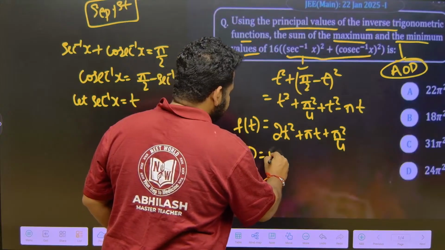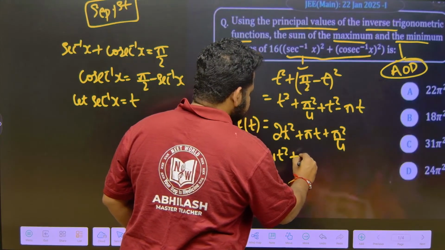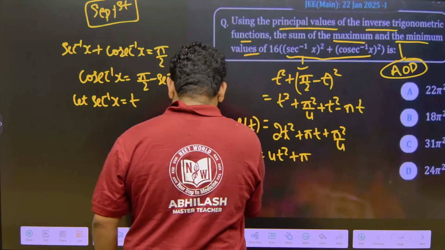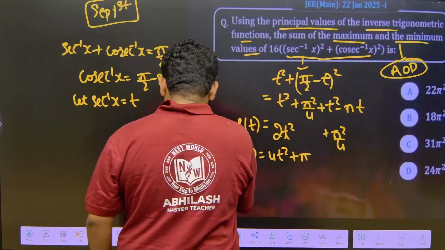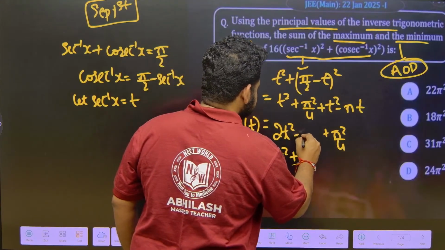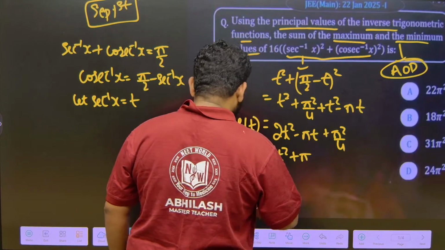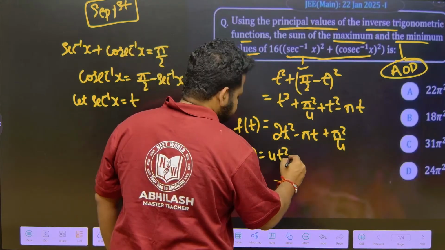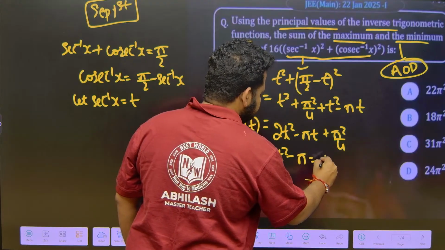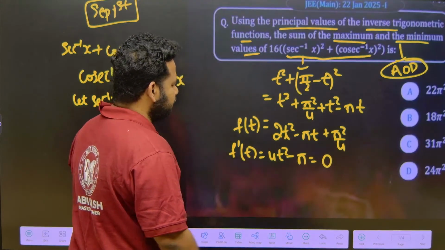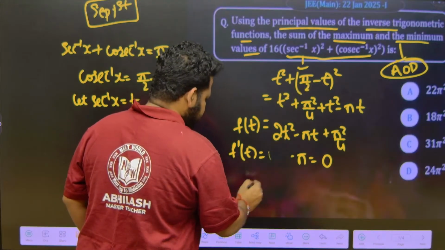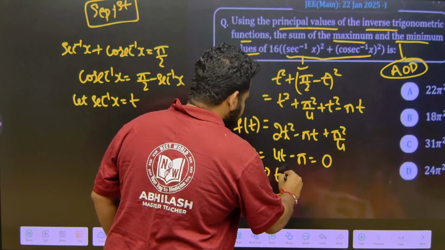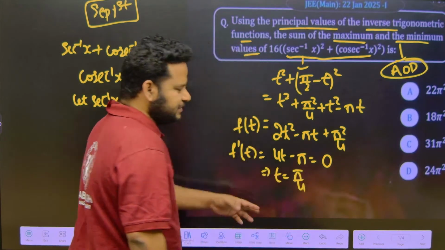f dash of t is equal to 4t square plus, what is it? Plus pi. This is not plus pi, this should be minus, correct? Here it is minus pi t, and the derivative of this will become minus pi. Correct? So this will become 4t minus pi is equal to 0. This implies t is equal to pi by 4. We got t is equal to pi by 4.